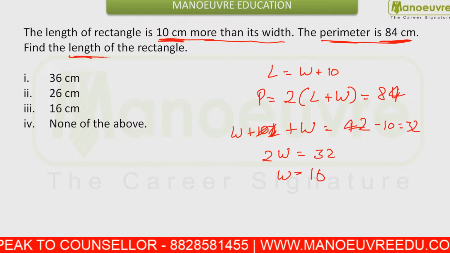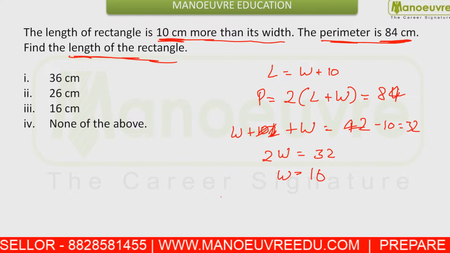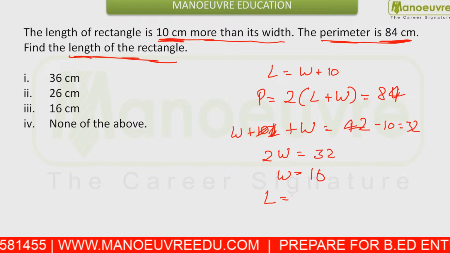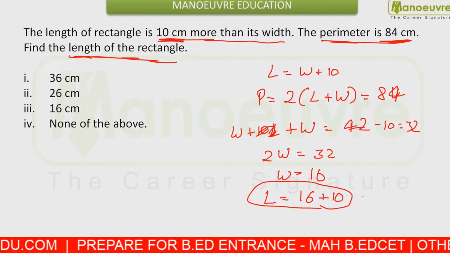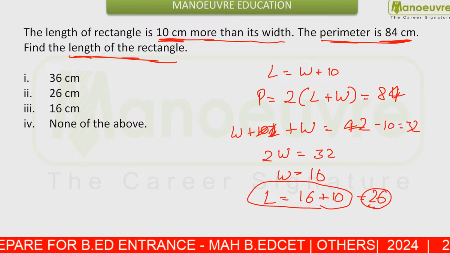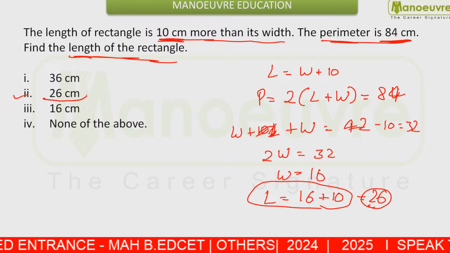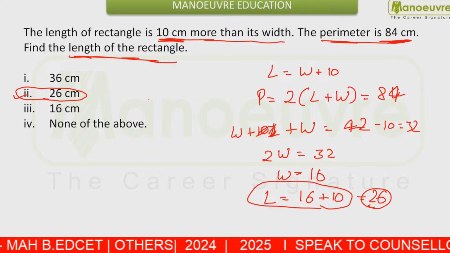But you are asked for the length of the rectangle. That means your length is going to be 16 plus 10. So this is going to be 26. So your answer should be second, that is 26. Got this?